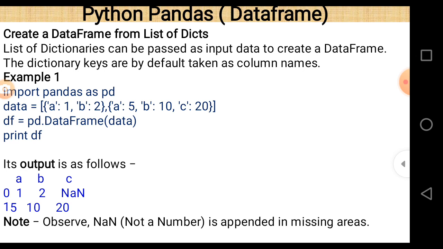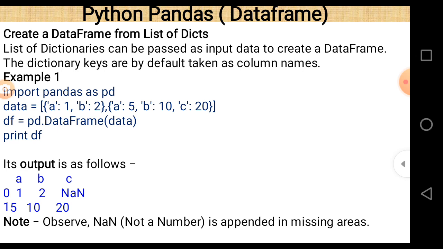But there is a little bit of change here. There is no value corresponding to C in the case of dictionary 1. So there are only two values, A1 and B2. For C there is no value at all.